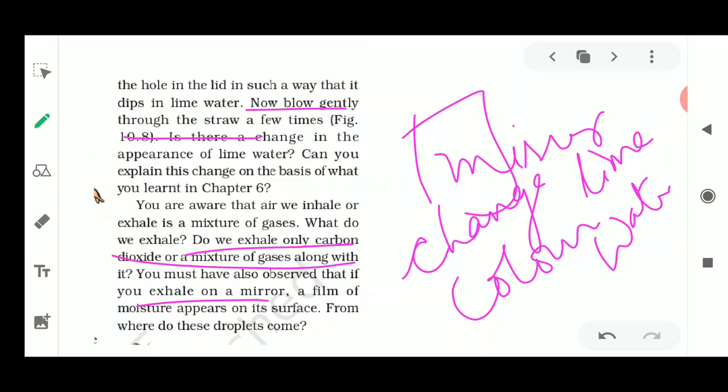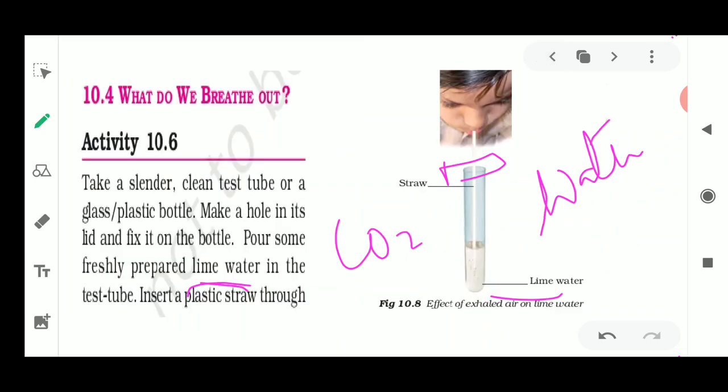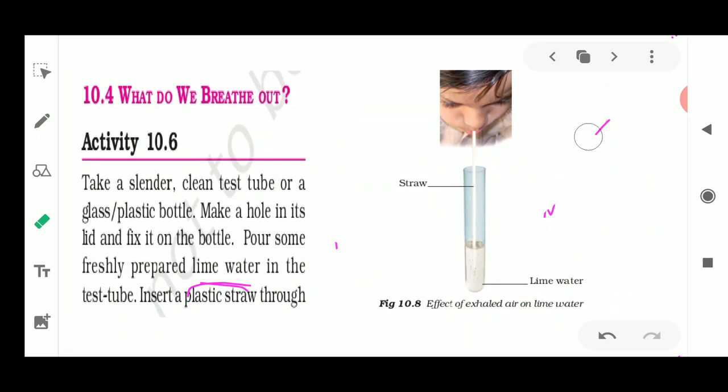Now I will come back to the concept that we have taken lime water, and after this reaction what you can see is the effect of this exhaled air on lime water. Okay, so what is the effect of the exhaled air on this lime water? The lime water initially was a clear transparent liquid, I told you. Now it has turned into a milky color.